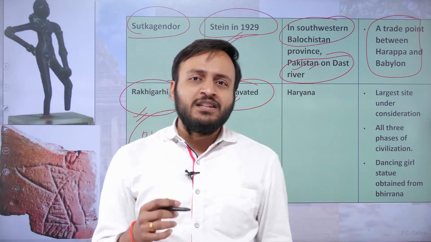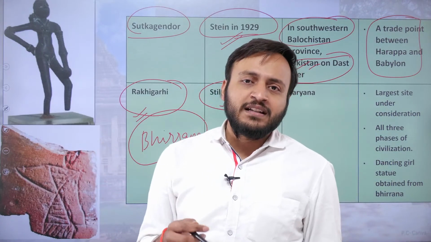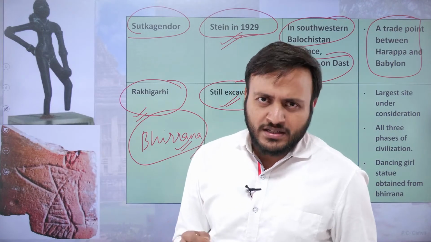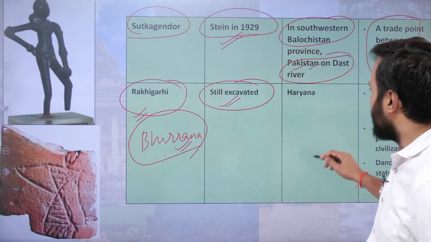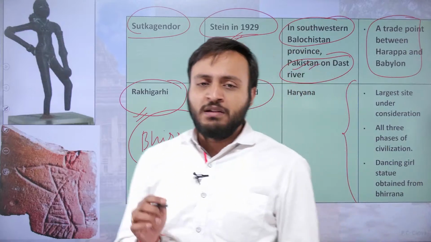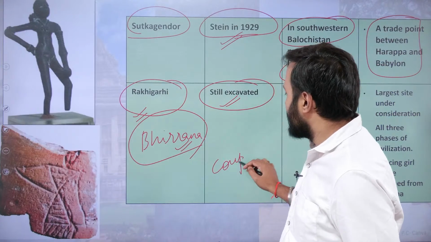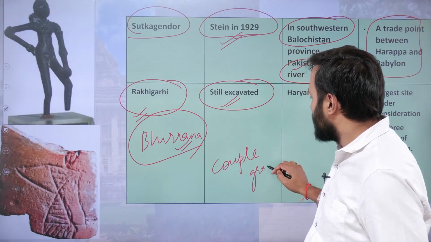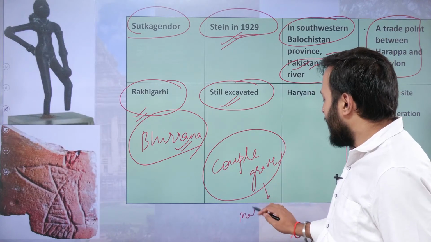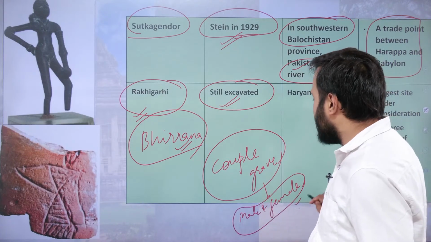Shinde was in charge of the Rakhigarhi excavations, and he is connected with one of the colleges in Pune related to the study of archaeology. Many things have been discovered here. Some of the most important include the couple graveyard, or couple grave, where most probably male and female skeletons have been found. Probably they were buried together.